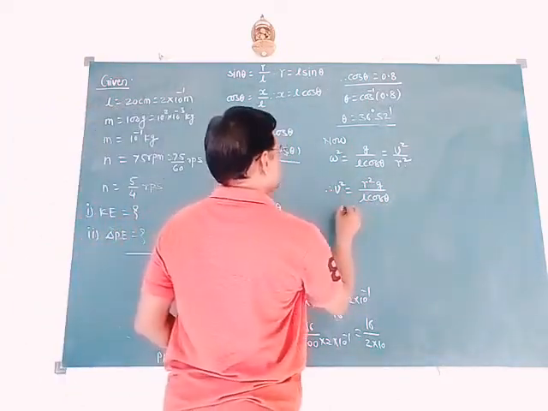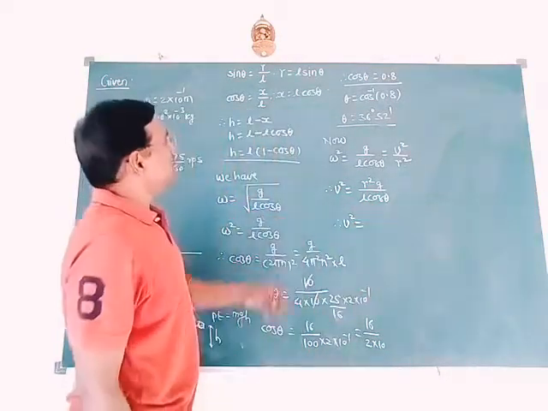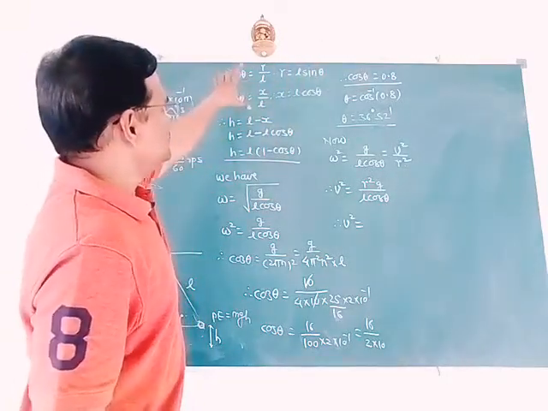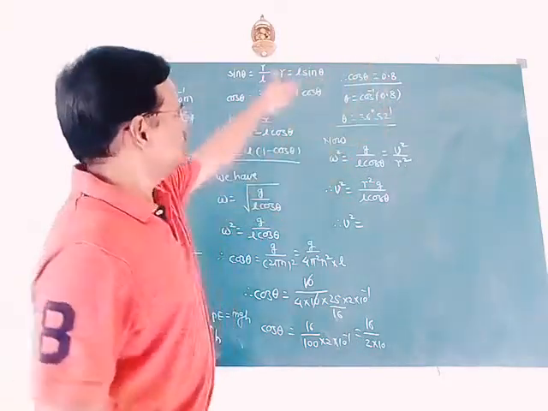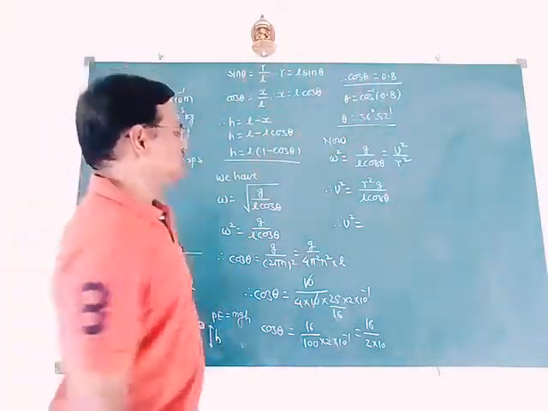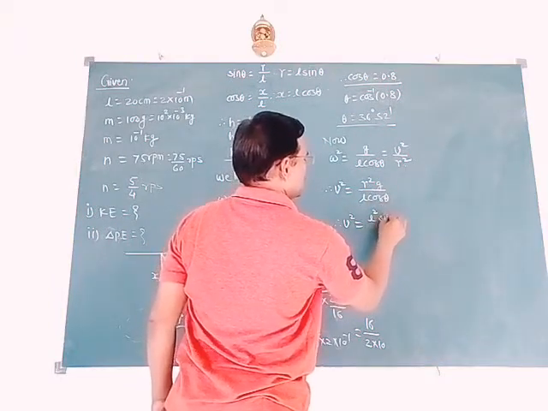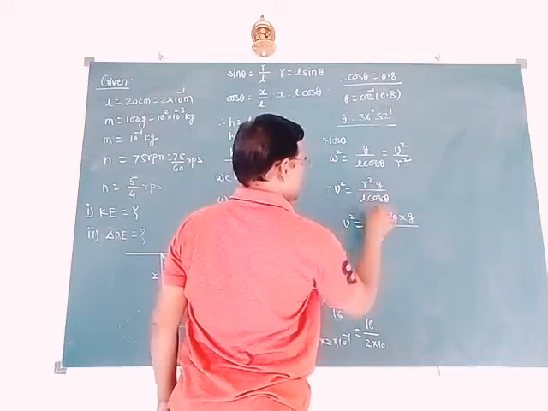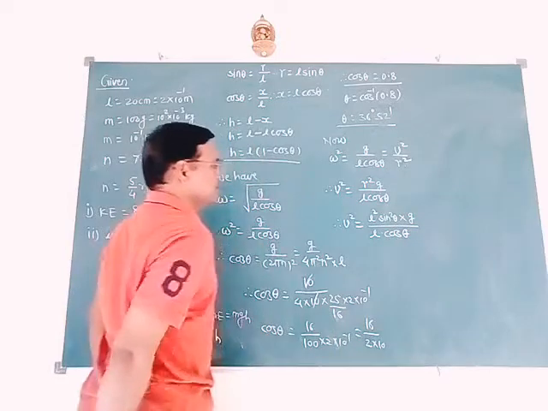Put the values here. So V square equals, what is R? R is L into sin of theta. First we can find the value of R also using L and sin theta. So here we get L square into sin square of theta into G divided by L into cos of theta.